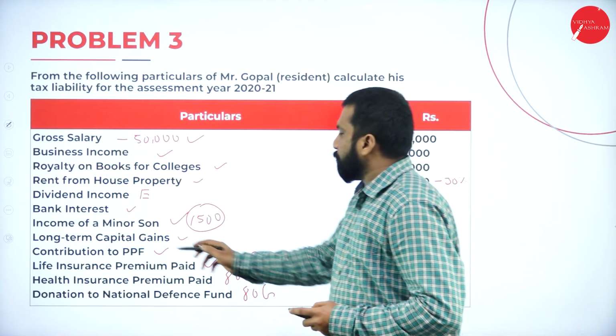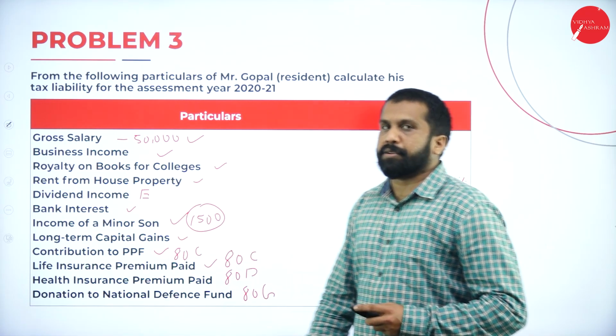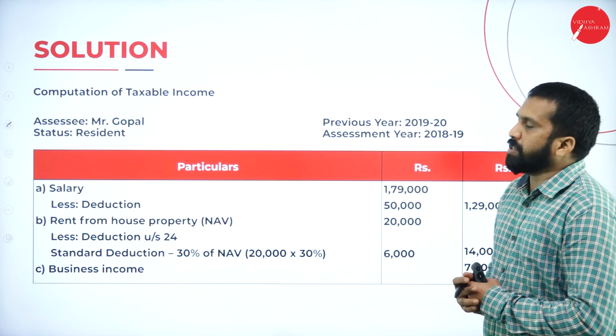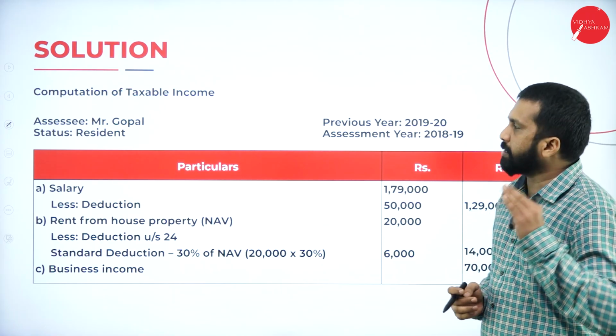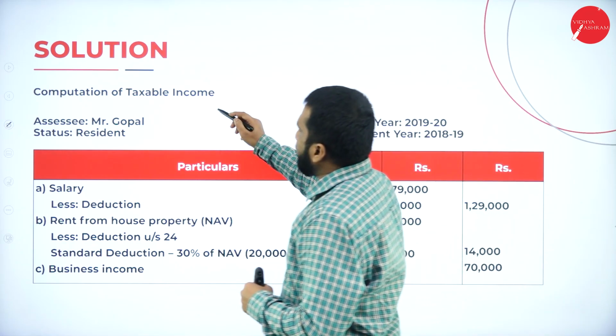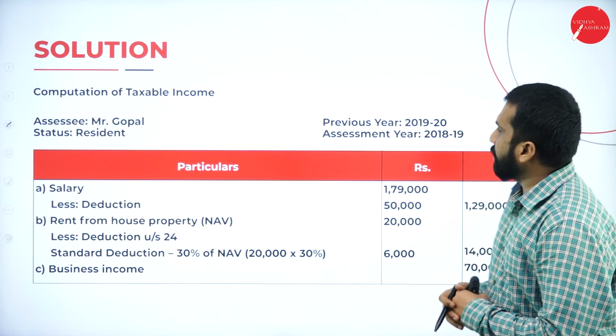Contribution to PPF, remember this comes under 80C only. Now, what is the limit for 80C? Up to 1,50,000, no tax. Then computation of taxable income of Mr. Gopal, and status of resident.